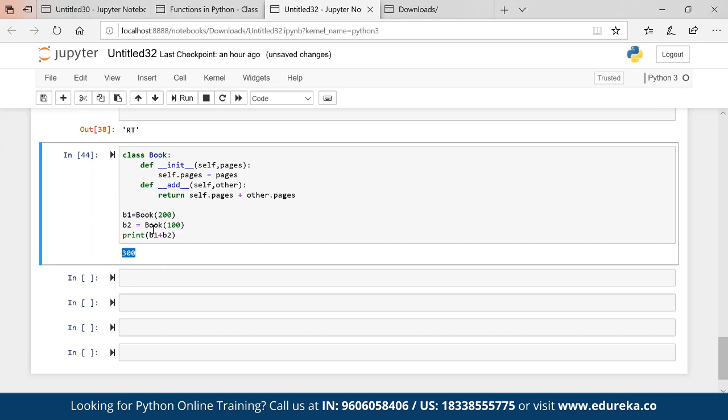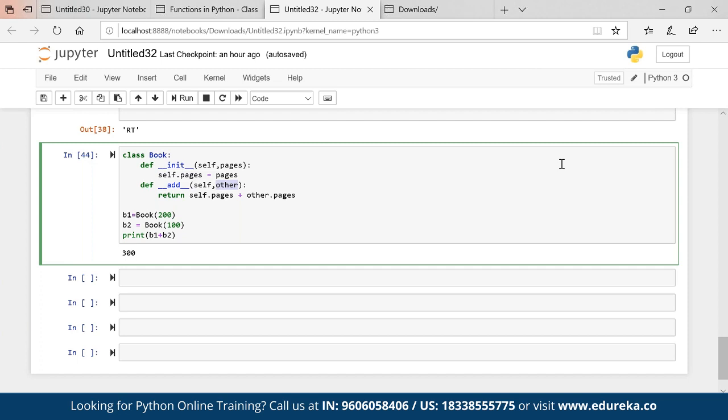So basically what happened? B1 goes to self, B2 goes to other, and it is summing up the values. I can put anything here. You can put any name, Edureka, you can put, no issues. So that is how you can add multiple values as well, like two objects as well.